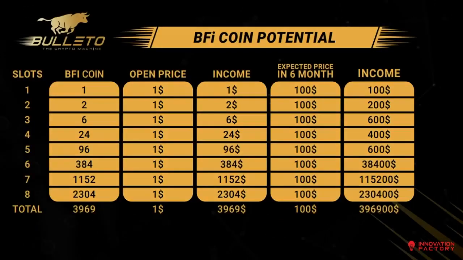Another amazing benefit of Bulleto smart contracts is the reward system. Each time you invest in Bulleto, you are rewarded with free BFI coins. With each slot, the reward multiplies, and at the end of 8 slots, you end up getting rewarded with 3,969 BFI coins. The starting value of one BFI coin is $1, making the total reward worth